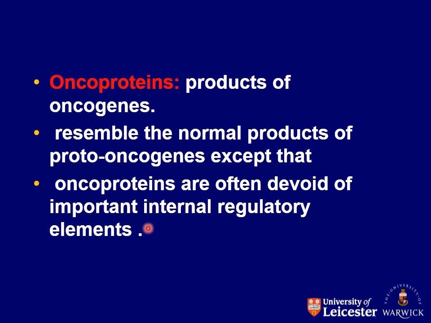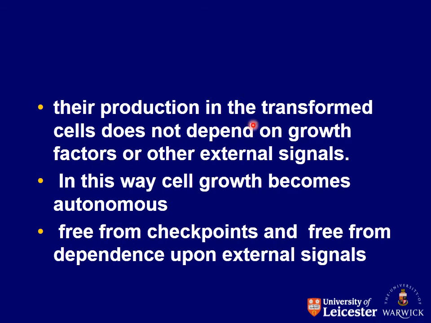So my dear students, healthy proteins always have important internal regulatory elements that properly regulate the cell production. But the oncoproteins are devoid of those important internal regulatory elements, and they continue to grow. They have uncontrolled characteristics of cell production. So that's why we name such proteins oncoproteins. Their production in the transformed cells does not depend on growth factors or other external signals. In this way, the cell growth becomes autonomous.